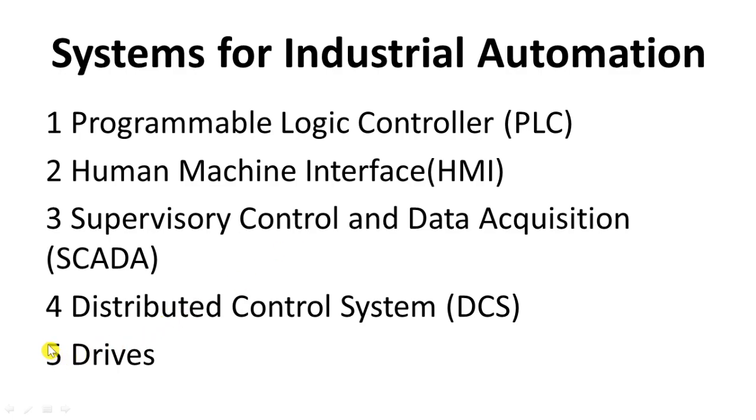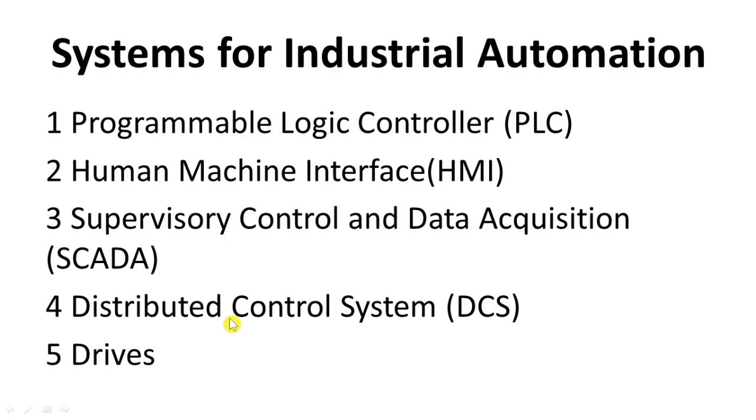Then next is the distributed control system, DCS. Distributed control system means there are many control systems distributed at different places. If we use one system in a company and it fails or needs repair, then we have to stop all the work in the company, because that control system controls all the work.